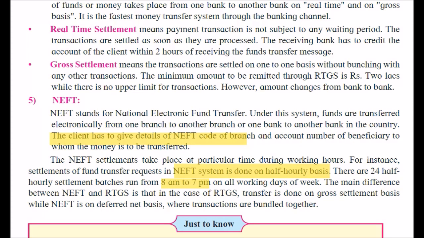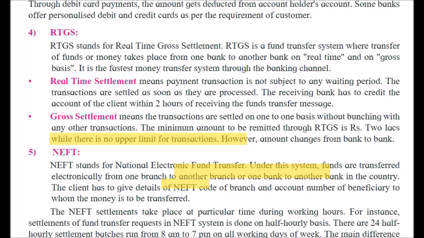Now we come to know what NEFT is. Now we'll see RTGS. What is RTGS? RTGS is Real-Time Gross Settlement. Business owners can use RTGS when they need to transfer a large amount instantly. One advantage that RTGS has over the other methods is the transaction speed, since the entire amount is transferred in real time.